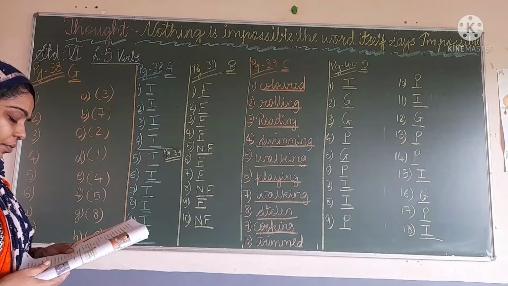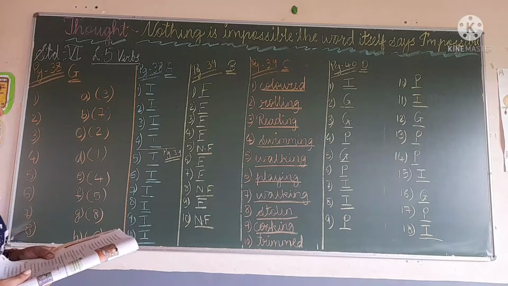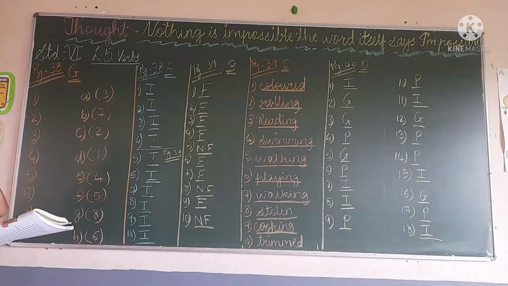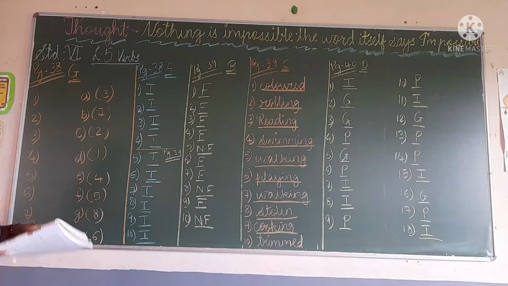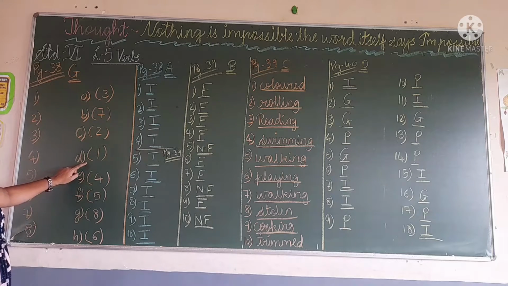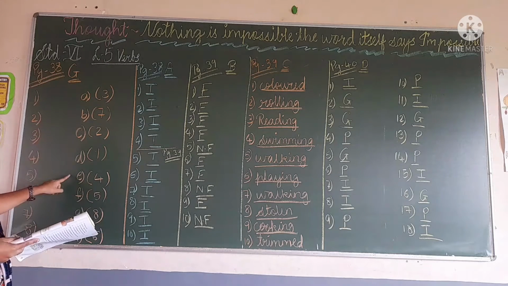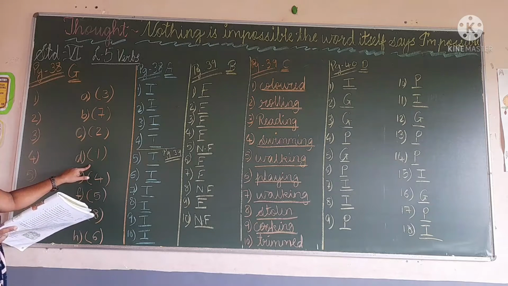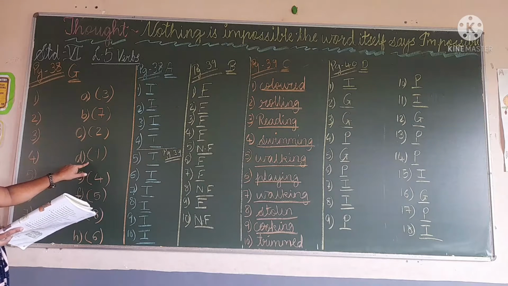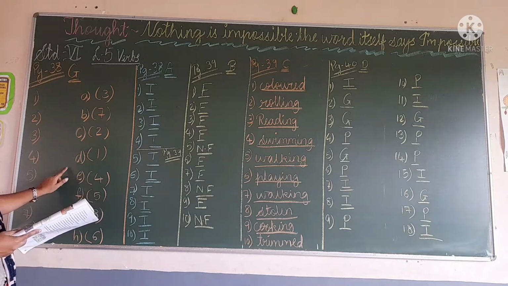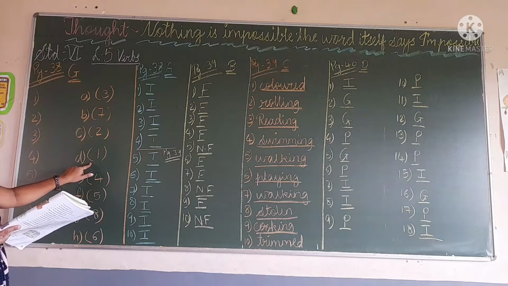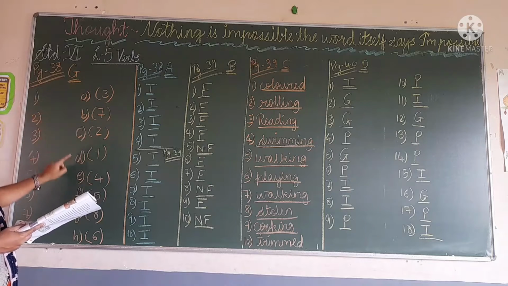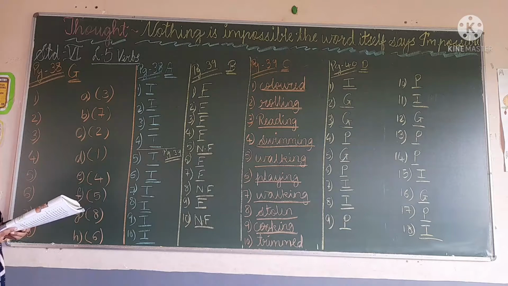What time will the party break up? First one is given as D1, that is start. So write after D1. You can draw the line or you can write the number also, whichever you want, it depends on you. So first one D1, what time will the party break up? That is start.